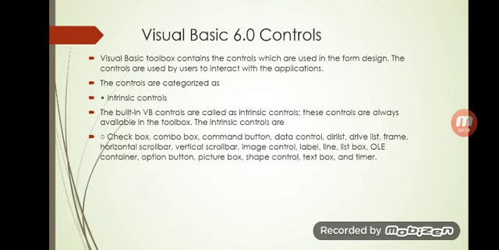The next point is the controls are categorized as intrinsic controls. The built-in Visual Basic controls are called intrinsic controls. These controls are always available in the toolbox. The intrinsic controls are checkbox, combo box, command button, data control, directory list box, drive list box, frame, horizontal scroll bar, vertical scroll bar, image control, label, line, list box, and so on. These are given in the slide, you can note them from here.